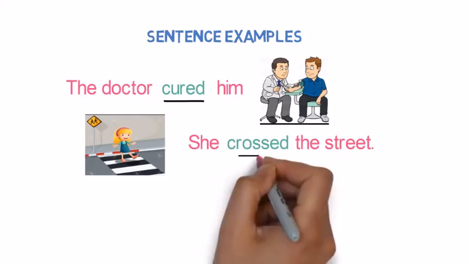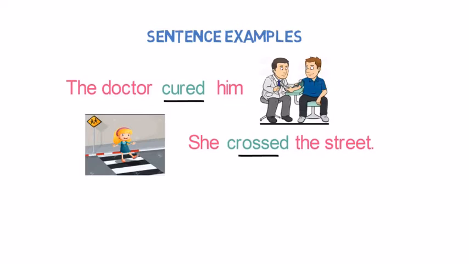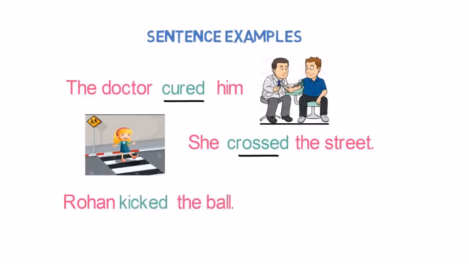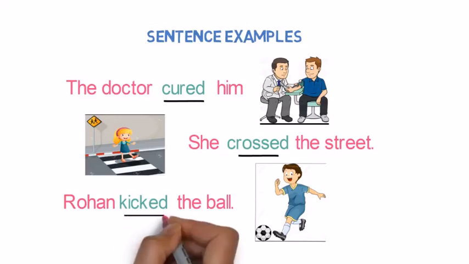So it's a transitive verb. Let's look into one more example to make things even clear. Rohan kicked the ball. Here, kicked is the action performed by Rohan and ball is the direct object on which the action is performed. So it's a transitive verb.